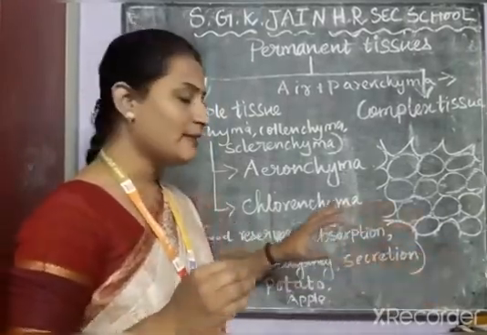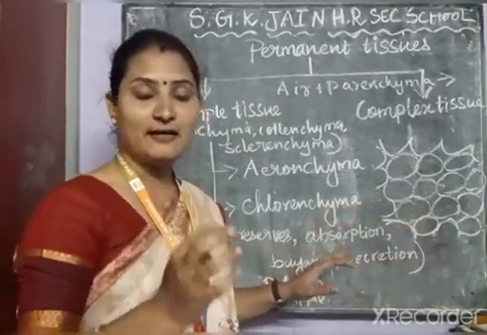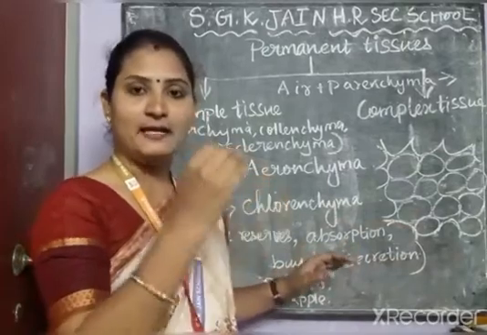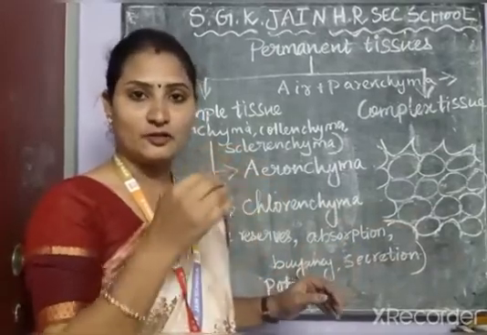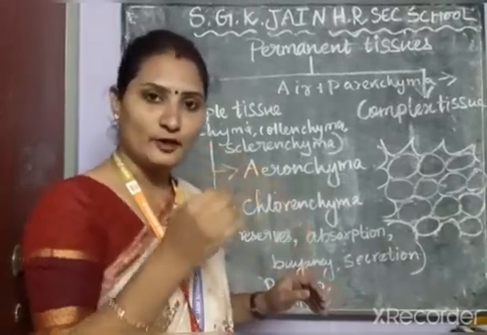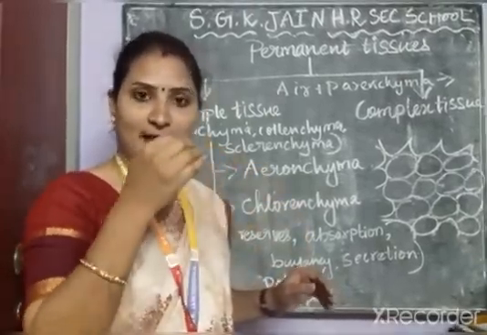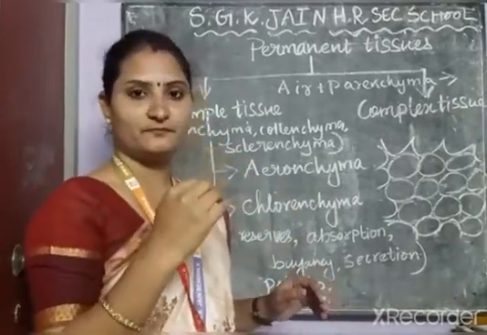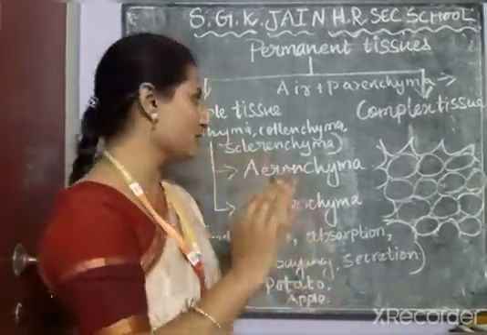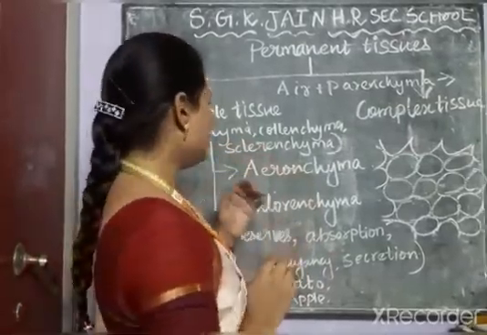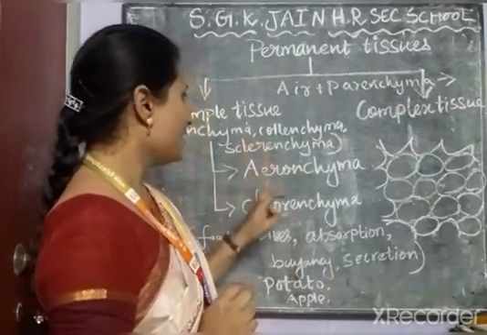Also the vacuoles of the parenchyma can store food. In the apple, these parenchyma tissues store sugar. In the potato, these parenchyma tissues store starch. So these are the functions of the parenchyma in the plants. And the next one is collenchyma.